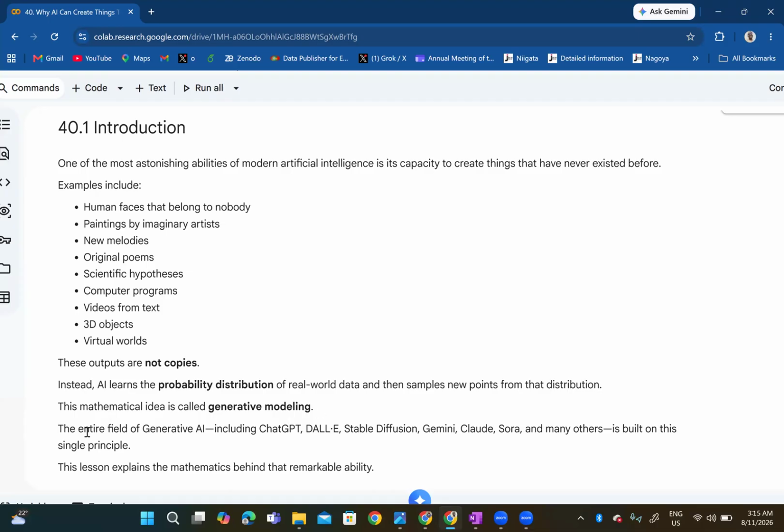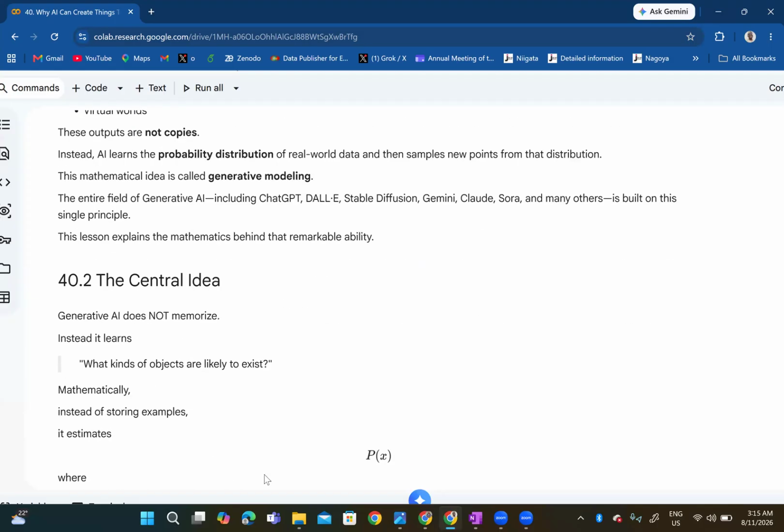So the entire field of generative AI, including ChatGPT, DALL-E, Stable Diffusion, Gemini, Claude, Sora, and many others, is built on this single principle of generative modeling. So this lesson explains the mathematics behind that remarkable ability.